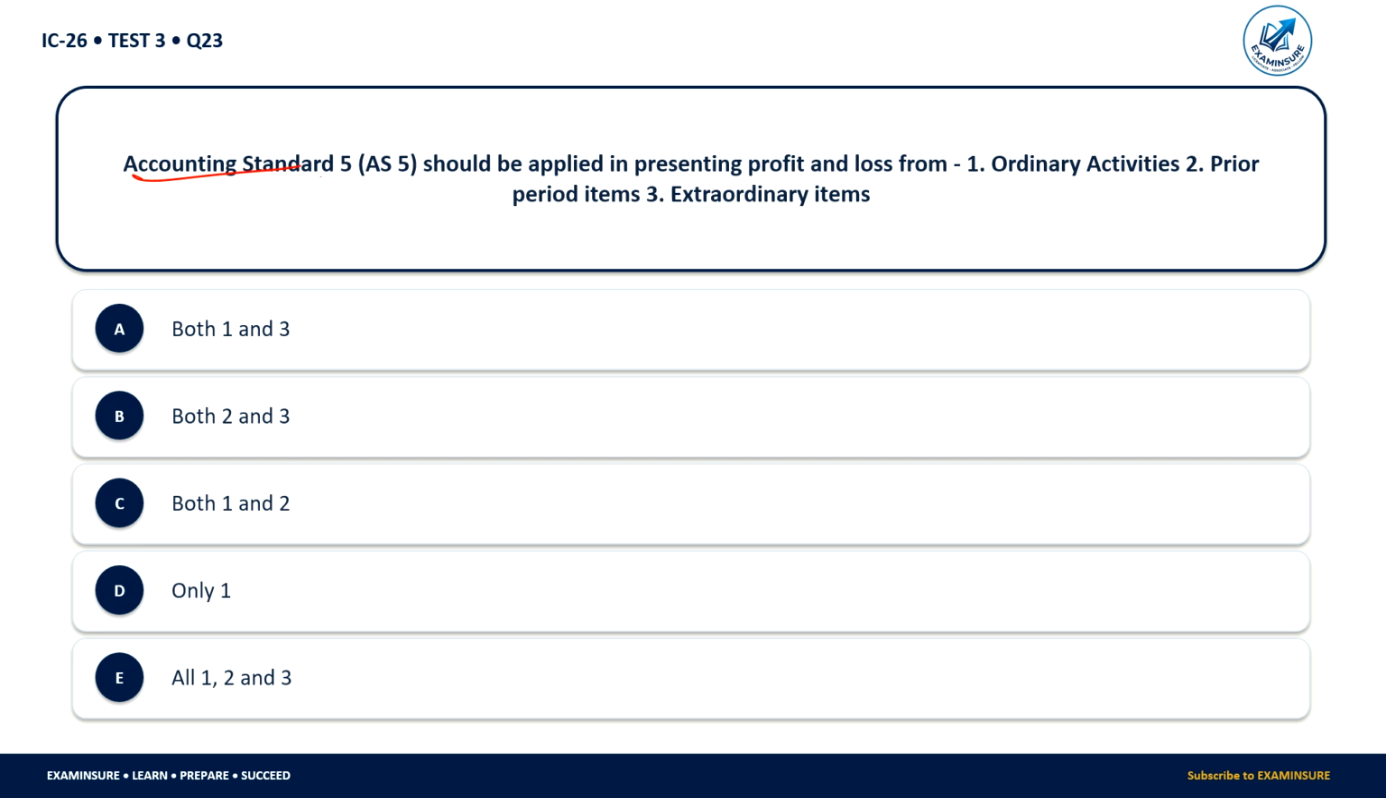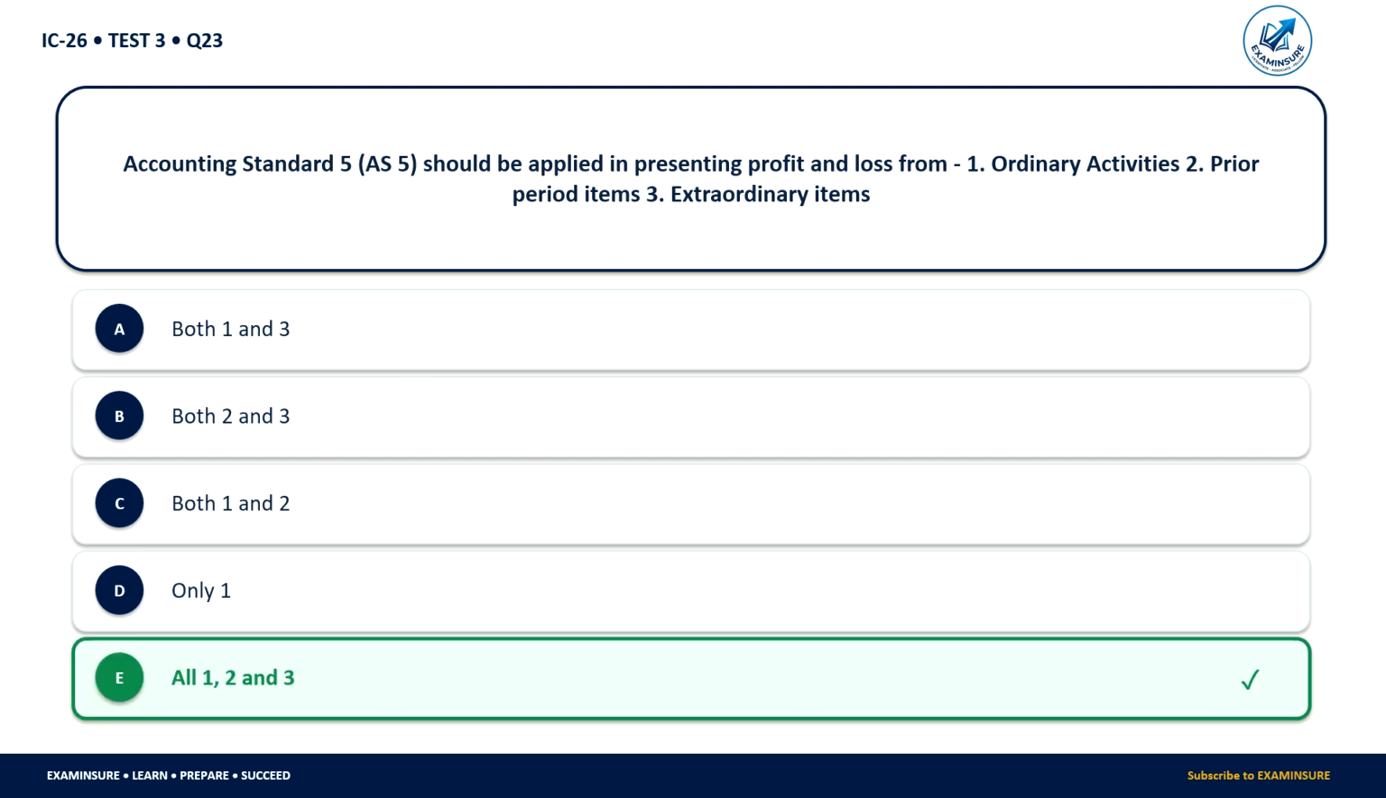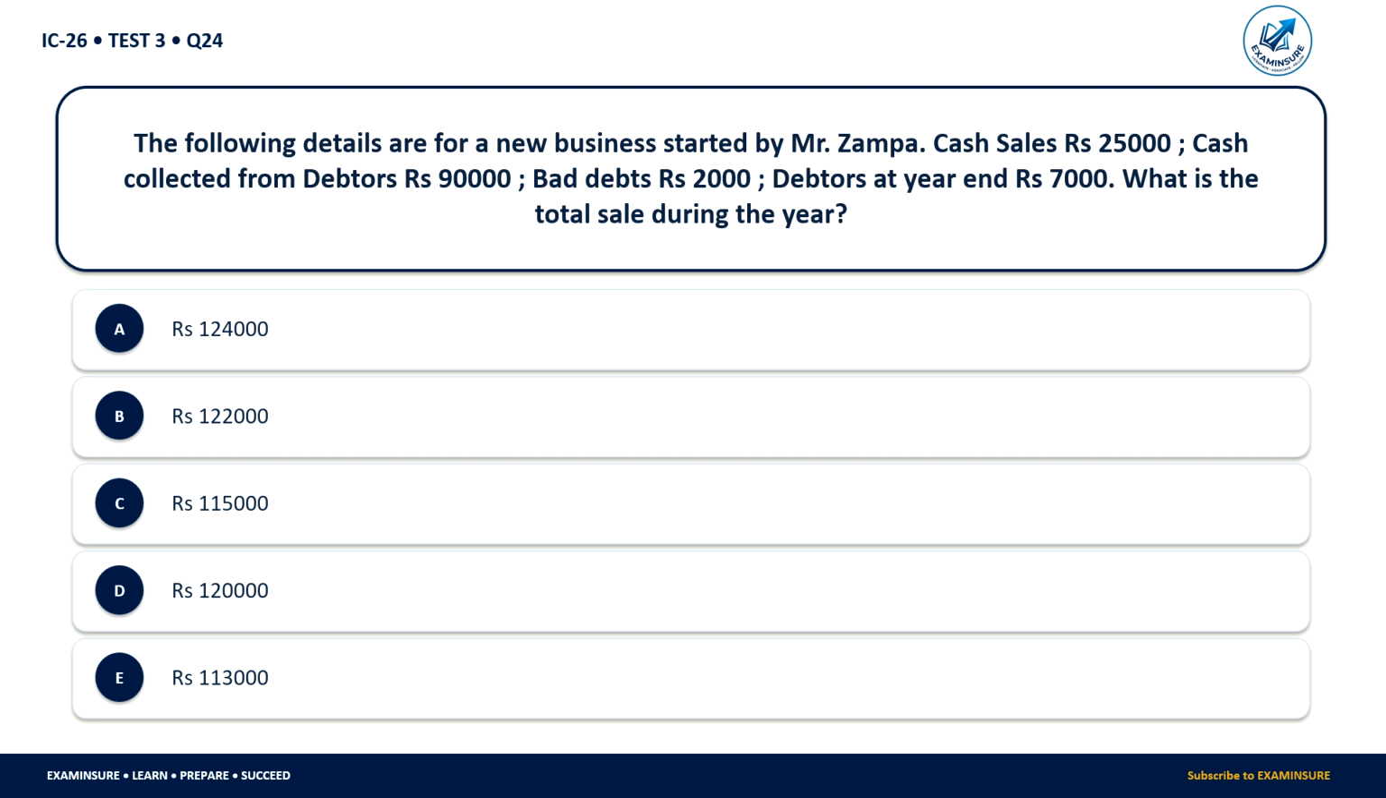Accounting Standard 5, AS 5, should be applied in presenting profit and loss from: one, ordinary activities, two, prior period items, three, extraordinary items. So which of these is correct? Both 1 and 3, 2 and 3, 1 and 2, 1, or all? So here all three are correct. Ordinary activities, prior period items, and extraordinary items shall be applied in presenting profit and loss.